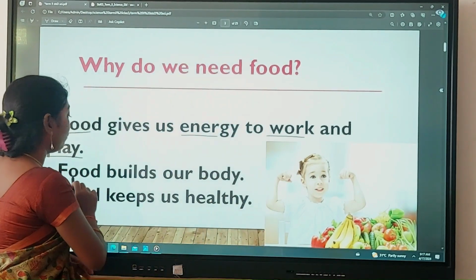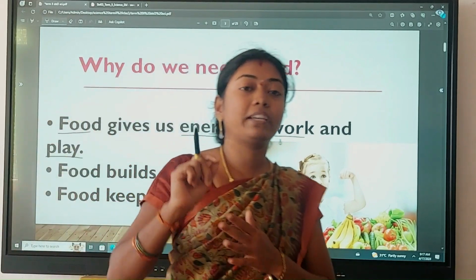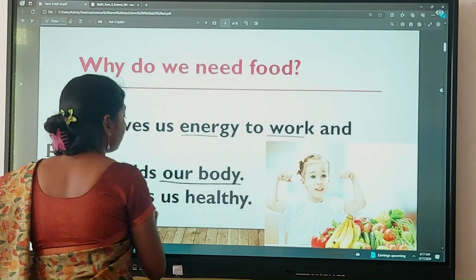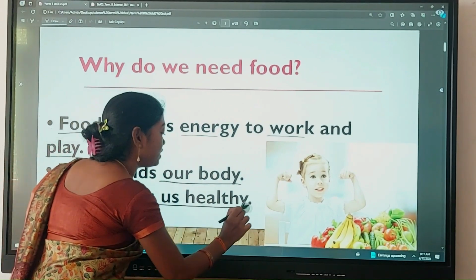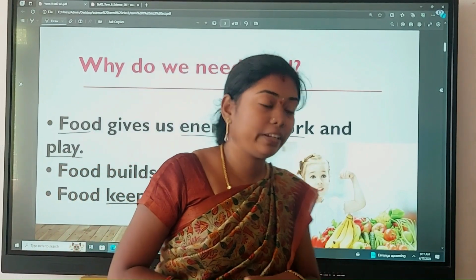Okay. And the next one, food builds our body. It makes our body grow tall and become strong. So we are getting that from the food. And food keeps us healthy. If we eat healthy food, food keeps us very healthy.